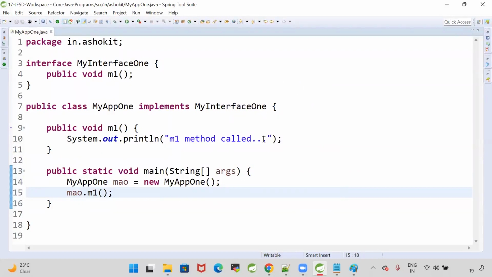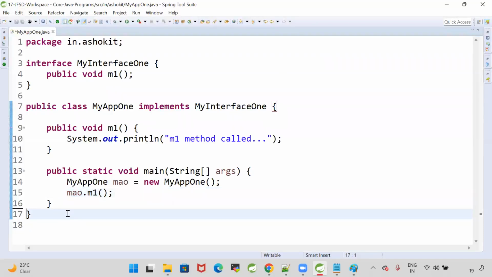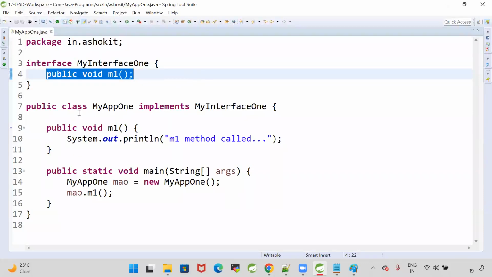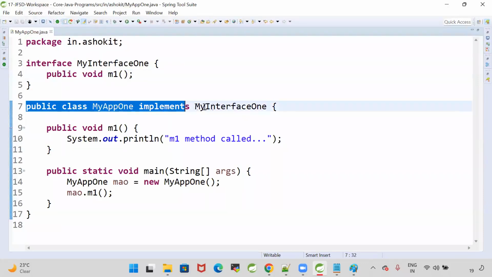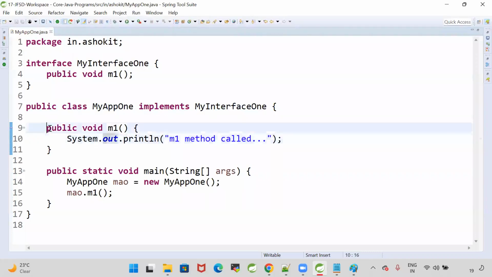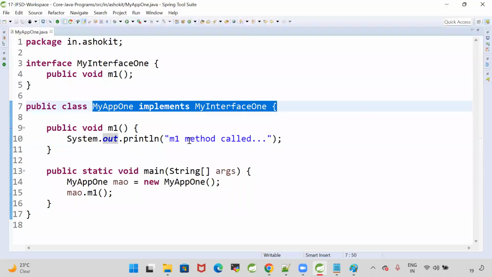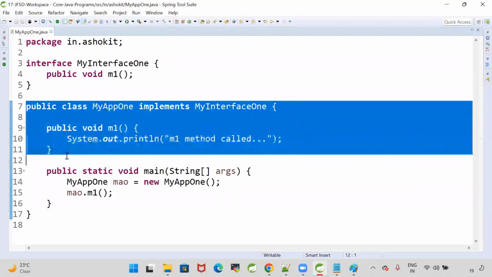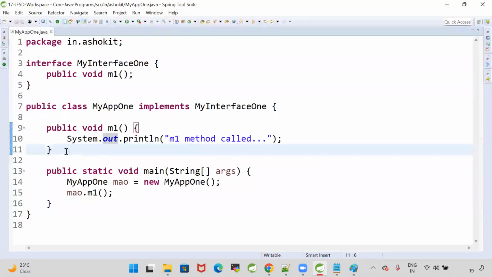If you want to implement an interface and call its method, I have an interface called MyInterface1 with one method, m1. Here I have a class implementing that interface and overriding the m1 method. Whenever we implement an interface, it's mandatory that we override all the methods of the interface. Then I'm creating an object for my implementation class and calling that method.